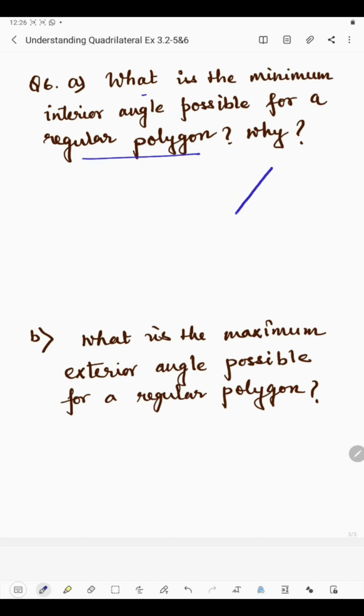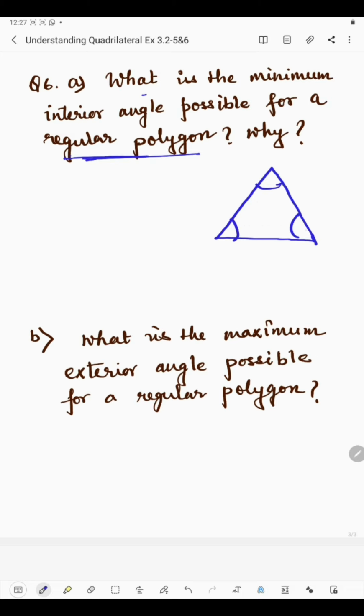Now if we draw like this, with two line segments, we cannot get a polygon because this is not a closed shape. So we need at least one more line segment to get a polygon. So what we have observed is that the minimum number of line segments required for a polygon is 3. Now since it is a regular polygon, all angles will be equal.